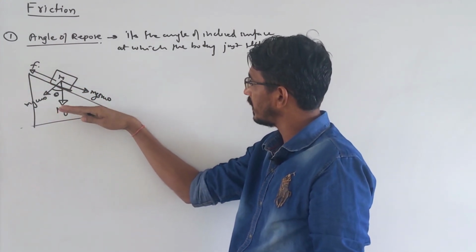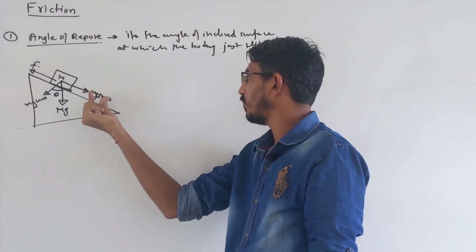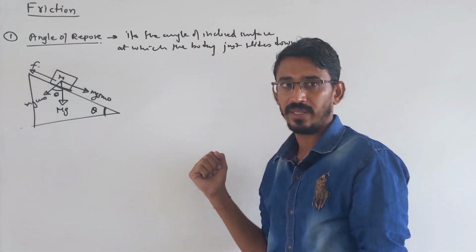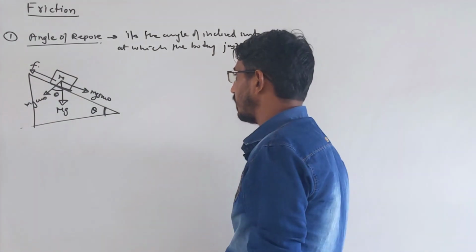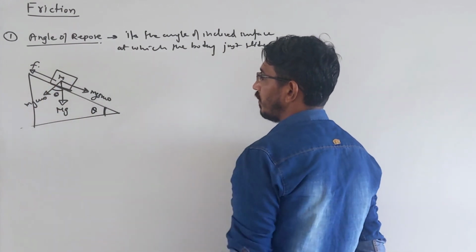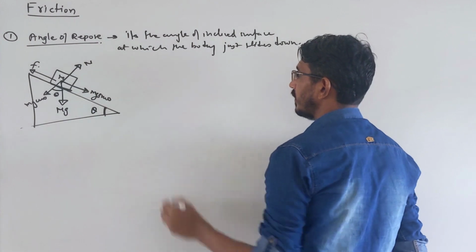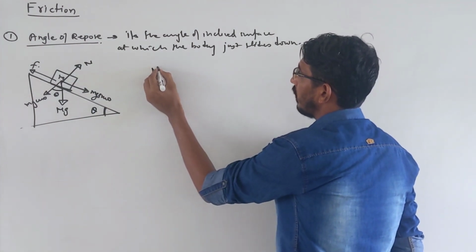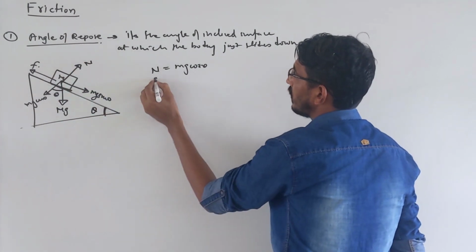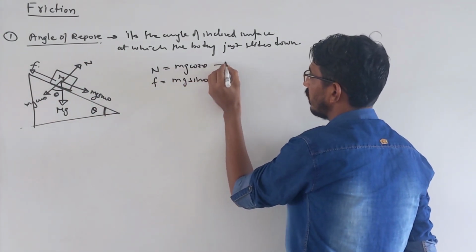Then we keep increasing the angle, then this mg sin theta becomes bigger because sin theta is increasing. So at some point this force becomes more than what? Frictional force. Then the body starts sliding down, right? So this we know. Now let's write the equations here. That's the normal reaction N. So if we see here, N will be equal to what? mg cos theta, right? And frictional force is equal to what? mg sin theta. Equation 2, equation 1.